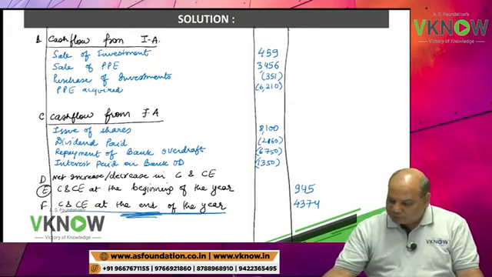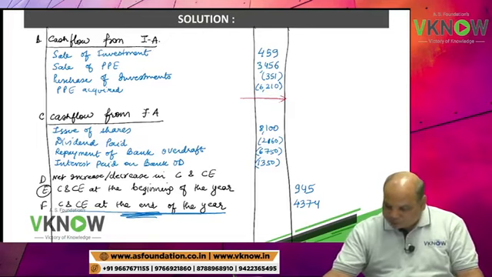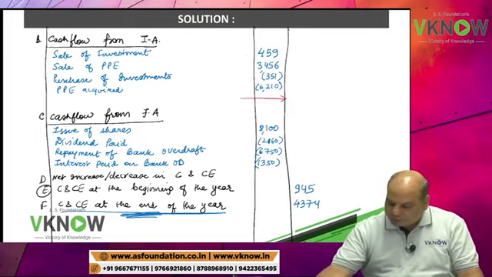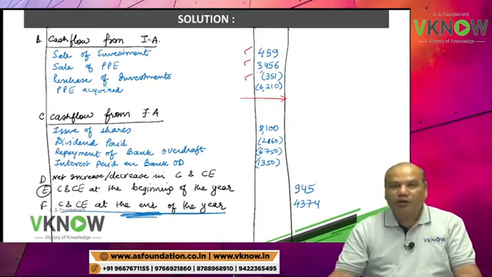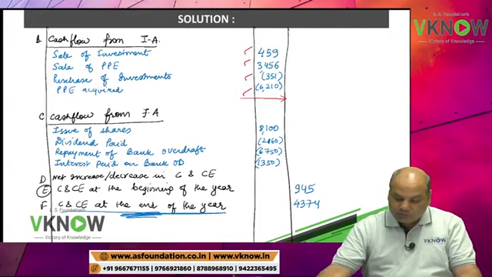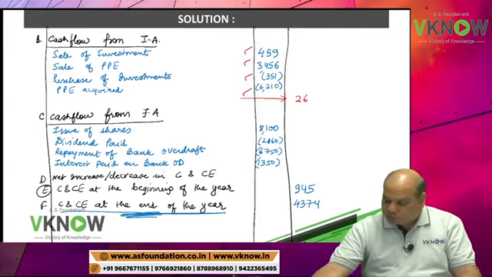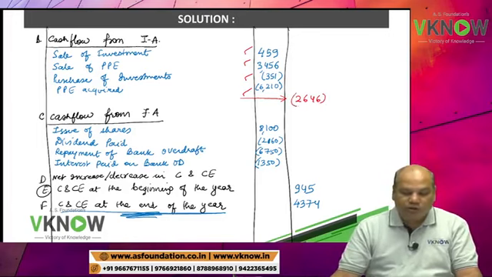Cash flow from investing activity: 459 plus 3456 minus 351 minus 6210. This will give you 2646 negative. Check the answer. Tanya is right. 2646.